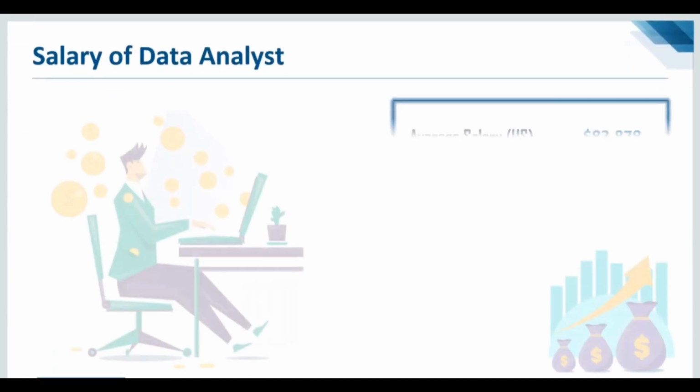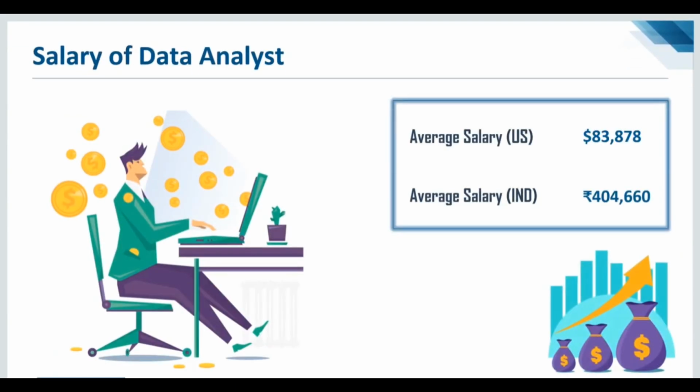Now, looking at so many roles and responsibilities, you might be wondering what could be the salary of a data analyst. Well, the average salary for a data analyst in the US is around $83,000, and in India around 4 lakhs, right? So guys, these are the starting salaries. But as and when you have good expertise in data analysis and you're able to perform machine learning algorithms, you would be great in the market and have a great market value, right? This was all about the skills, roles, and responsibilities of a data analyst.